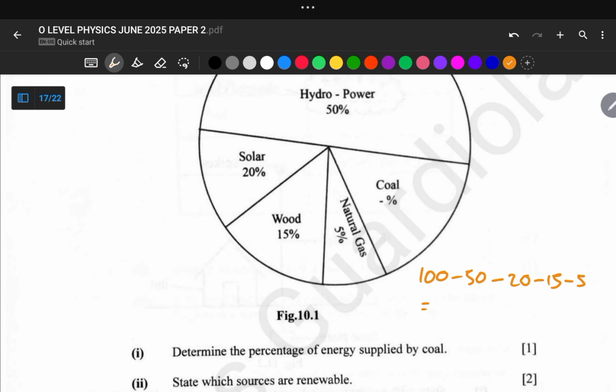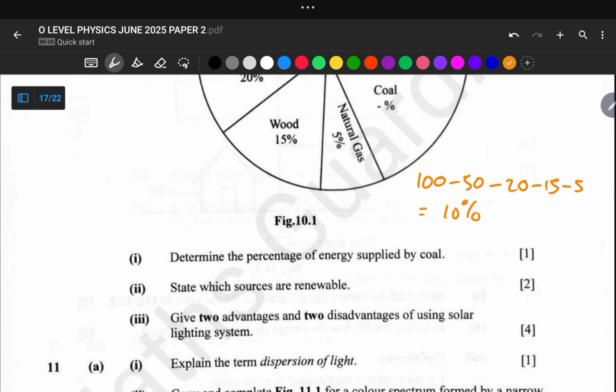So 100 minus 50 minus 20 minus 15 minus 5 is equal to 10%. Okay, so this gives us 10%.